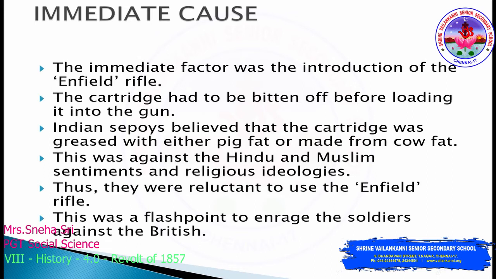Yes, the cartridge had to be bitten off before loading into the gun. See, every rifle has to be loaded with the cartridge. Cartridge means the long bullets. Okay, so in order to make the rifle more efficient, the cartridges were greased with pig or cow fat. Okay.